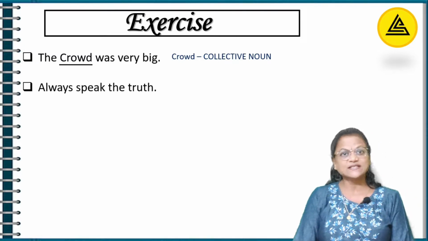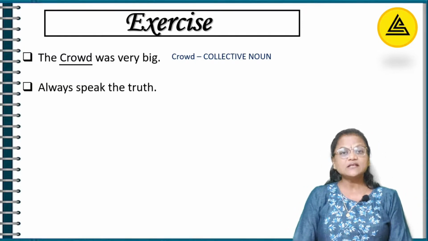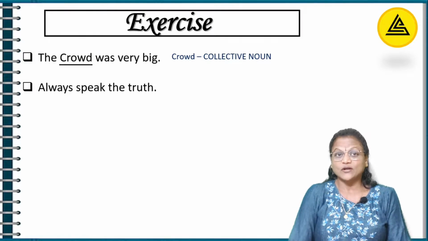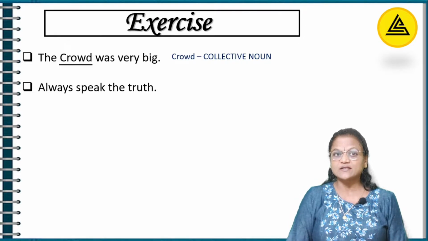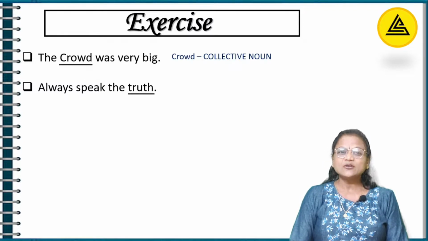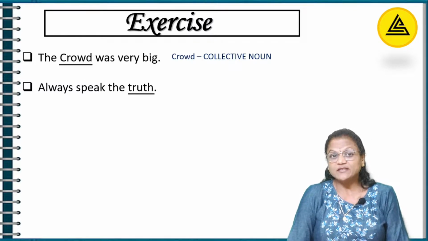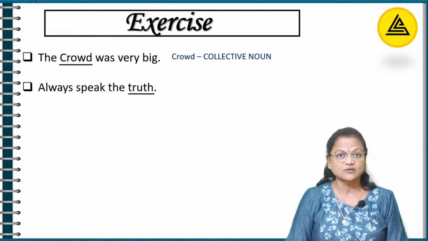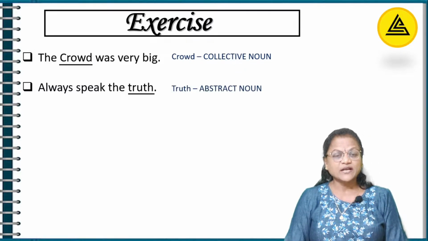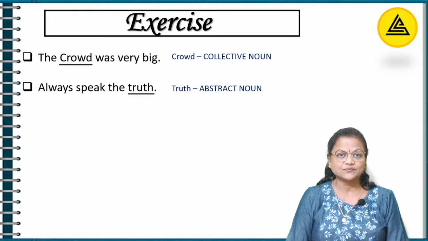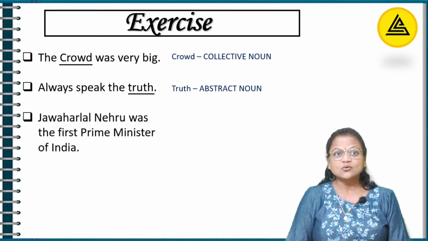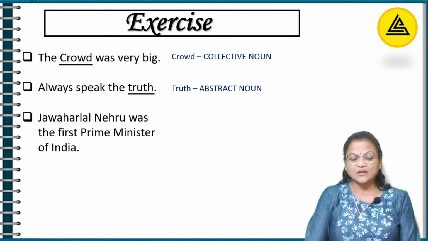Okay, let's move on to the second sentence. Always speak the truth. What am I talking about here? What am I asking you to speak? Truth. Yes. Can you see truth? Can you identify truth? Can you show me what is truth? No, definitely not. So here, truth becomes our abstract noun. I hope the first two sentences are clear. So let's move on to the third one.